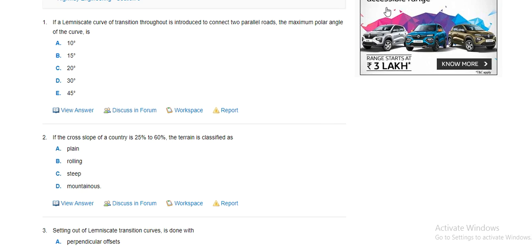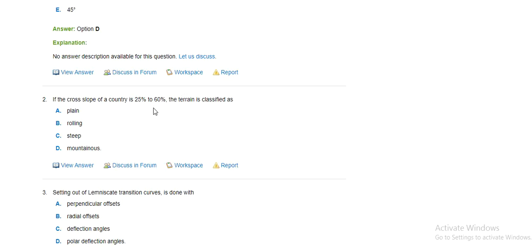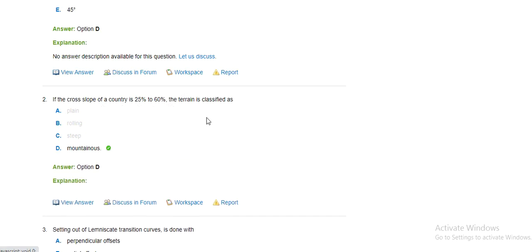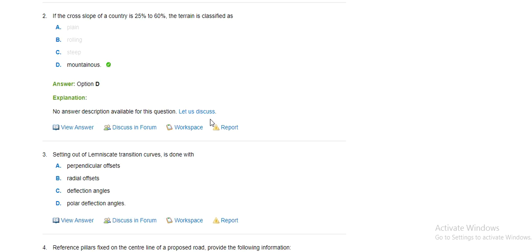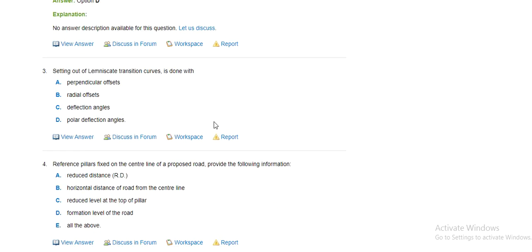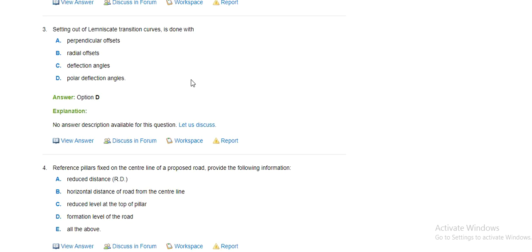Next question. If a lemniscate curve of transition throughout is introduced, the maximum polar angle is 10 degree, 15 degree, 20 degree, 30 degree. Yes, 30 degree is the correct answer. If the cross slope of a country is 25 to 60%, the terrain is classified as plain, rolling, steep, mountainous. Setting out a lemniscate transition curve is done with perpendicular offset, radial offset, deflection angle, polar deflection angle.